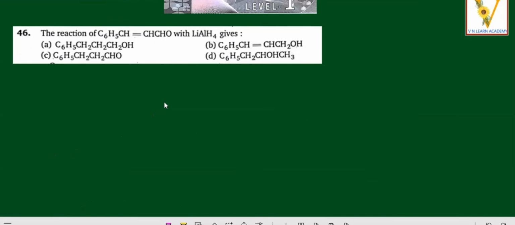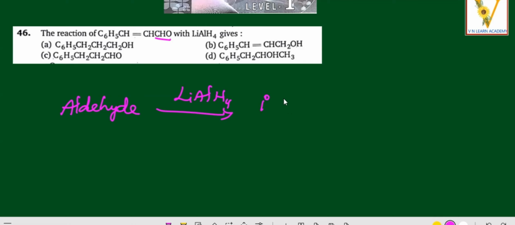CH double bond CH CHO. See, this is called cinnamaldehyde. This is an aldehyde. When it reacts with lithium aluminum hydride, it is a reduction reaction. This is the aldehyde group, and aldehyde combined with the reduction, lithium aluminum hydride, is addition of hydrogen, right? So you will get primary alcohol.